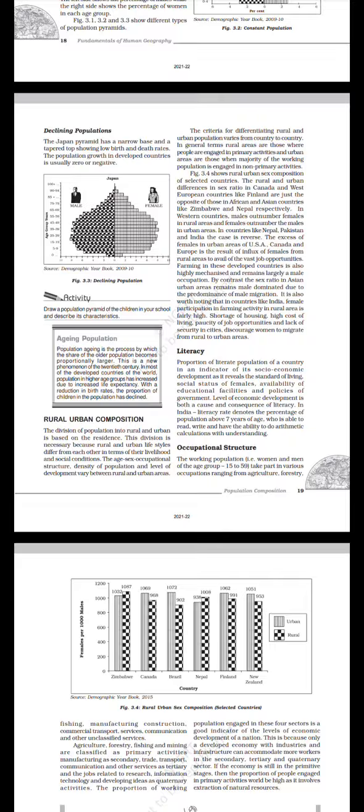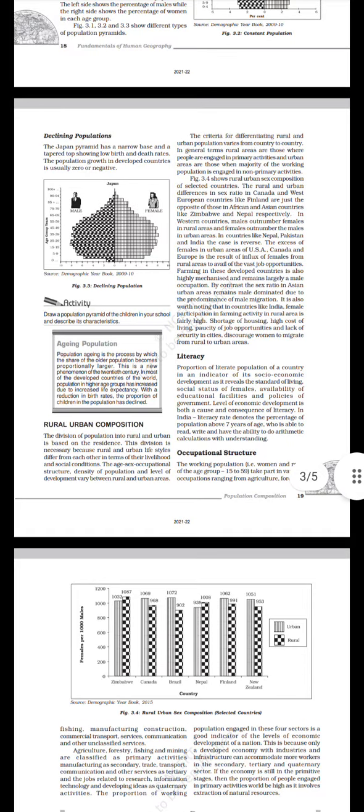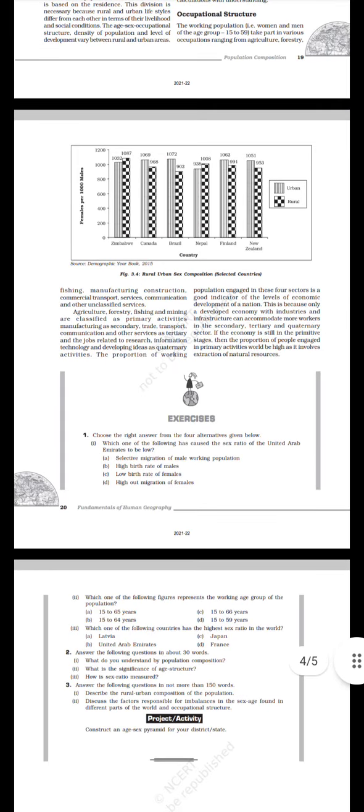Occupational structure. The working population, that is, women and men of the age group 15 to 59, take part in various occupations ranging from agriculture, forestry, fishing, manufacturing, construction, commercial transport services, communication, and other unclassified services.